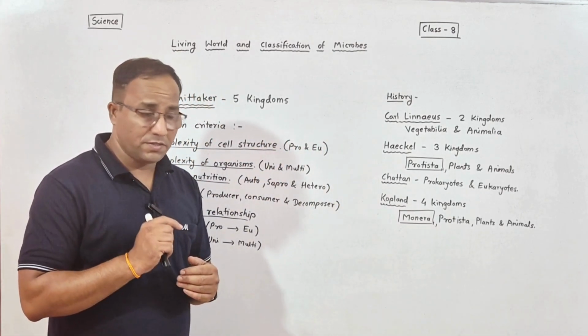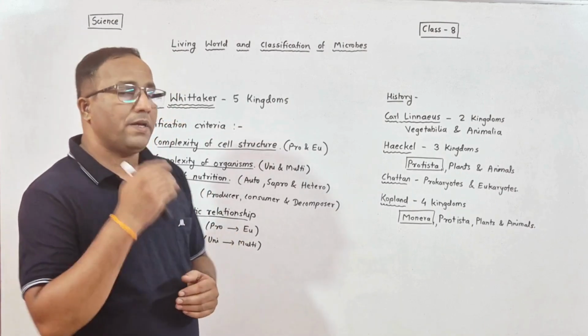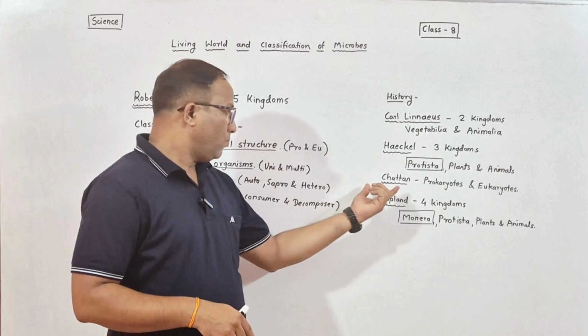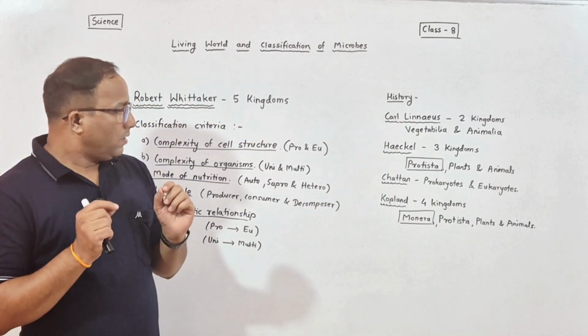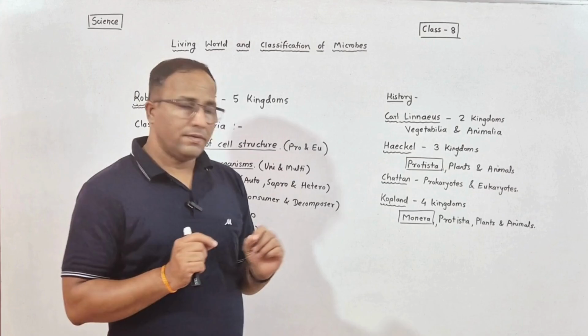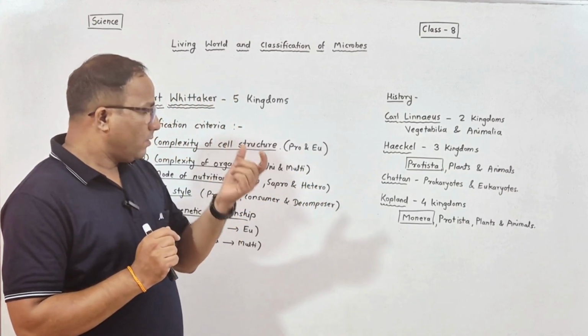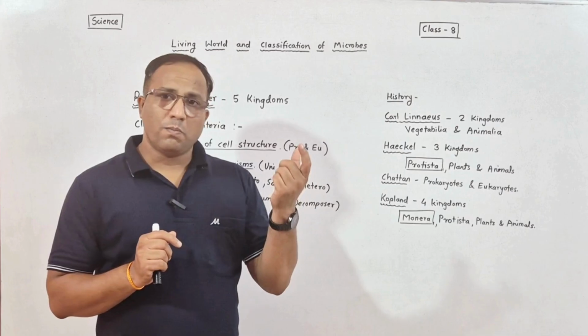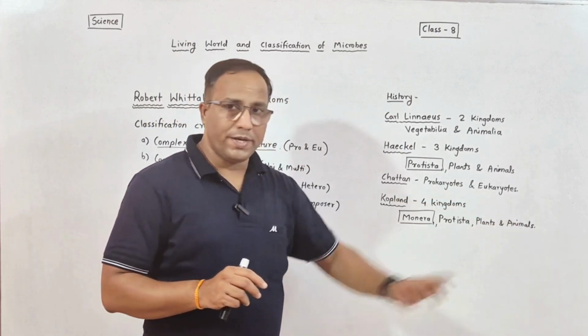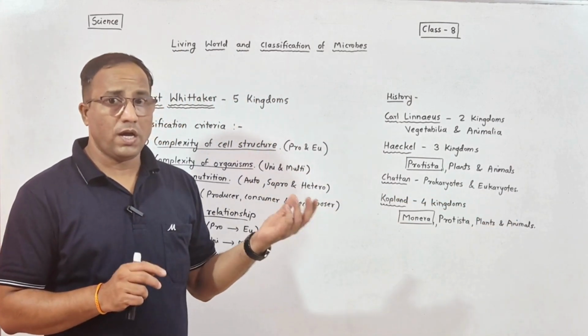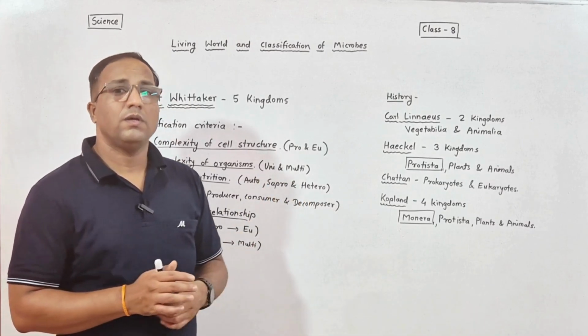The next step in classification we can call Chatton. This scientist did the classification of microbes or cells into prokaryotes and eukaryotes. What are these prokaryote and eukaryote?